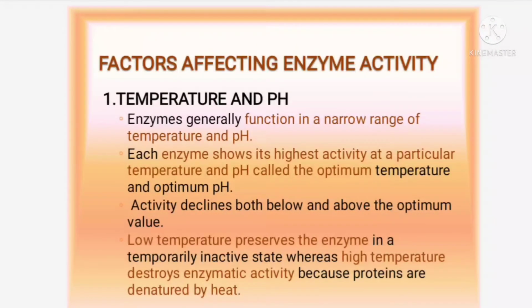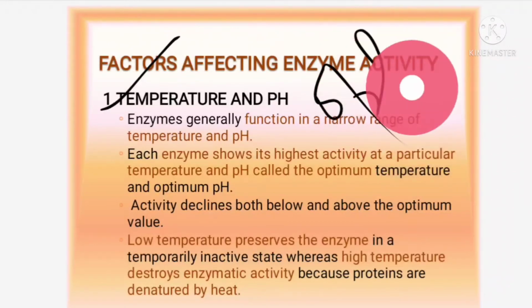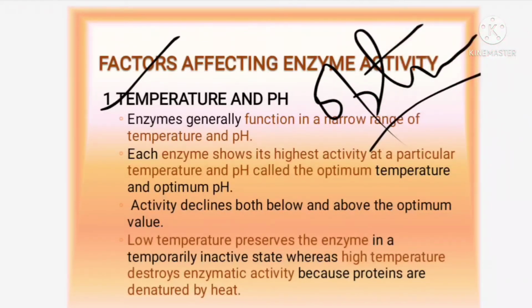Factors affecting enzyme activity. The first factor is temperature and pH. Listen students, there is a condition called optimum. Optimum means this much temperature, for example in human beings it is 37 degrees Celsius. That is the optimum temperature, and likewise optimum pH. For some enzymes it should be acidic, for some it will be basic.